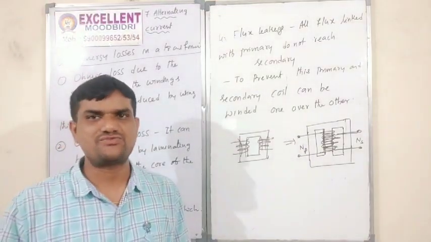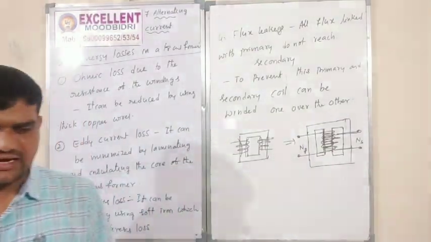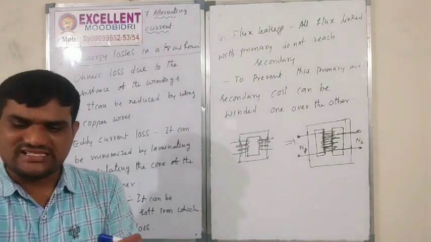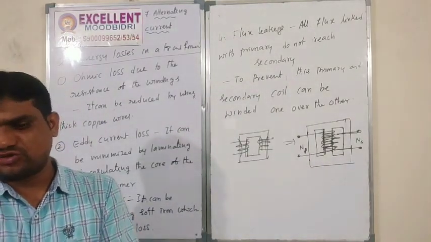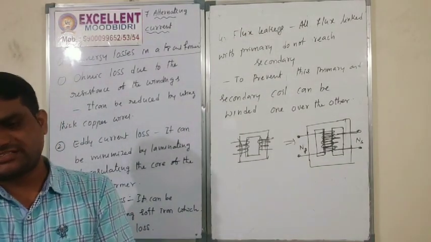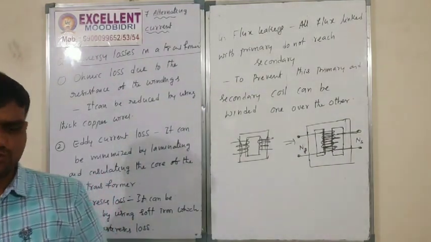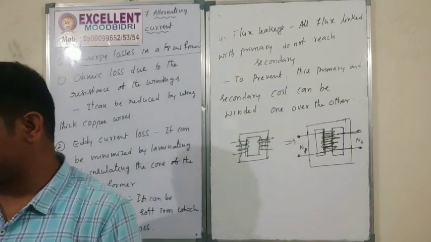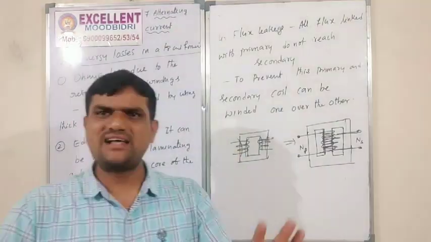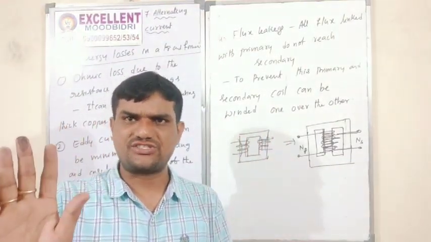Like that, 4 losses will be there. If they ask only for energy losses, you write these.